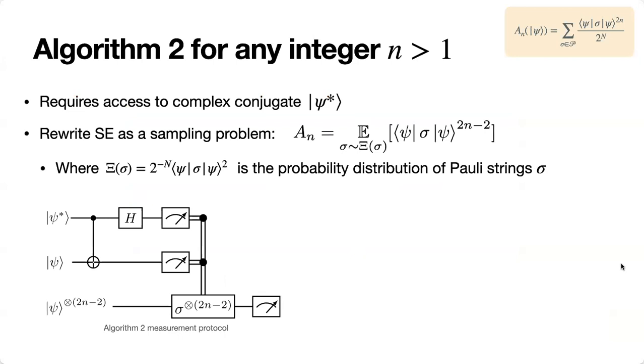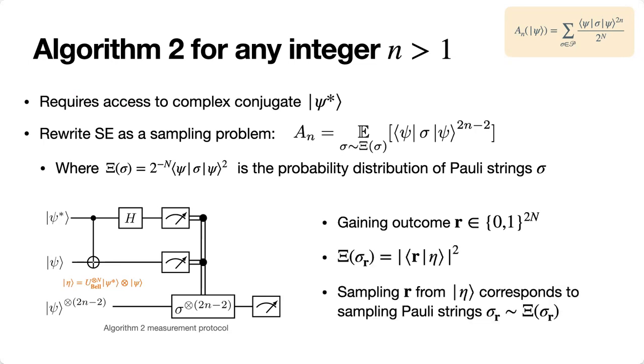We first prepare the tensor product of psi and psi star on the quantum circuit and transform into the Bell basis. Then we sample from the 2N qubit state in the computational basis, gaining an outcome of either 0 or 1, and the computational basis state corresponds to a bit string. So sampling from the Bell basis state corresponds to sampling Pauli string sigma r.